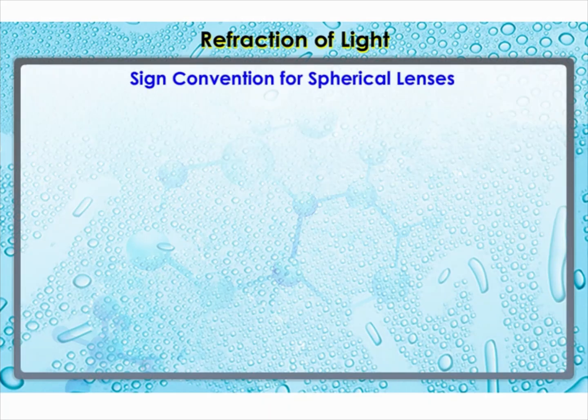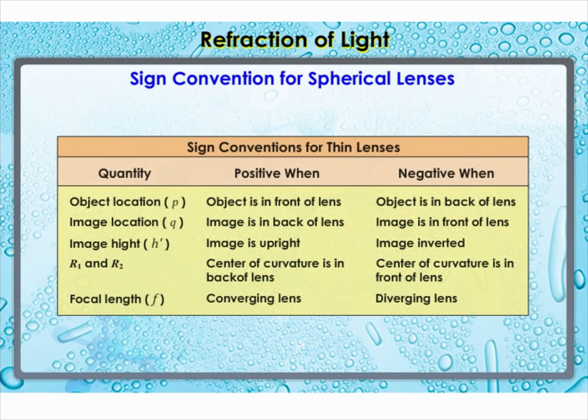Sign convention for spherical lenses. For lenses, we follow sign conventions similar to the one used for spherical mirrors. We apply the rules for signs of distances, except that all measurements are taken from the optical center of the lens. According to the convention, the focal length of a convex lens is positive and that of a concave lens is negative. We must take care to apply appropriate signs for the values of u, v, f, object height h, and image height h'.